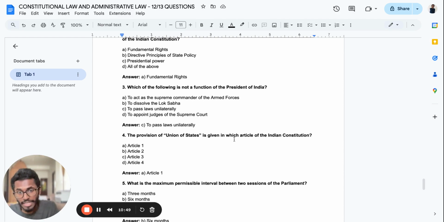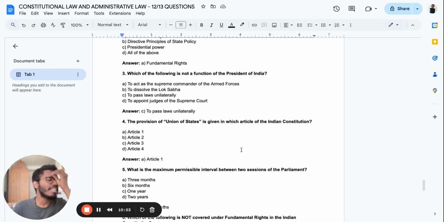The provision of Union of States is given under which article of the Indian Constitution? It is Article 1. Very simple, yaar. You have to get full marks for this. Article 1 very clearly speaks about Union of States.